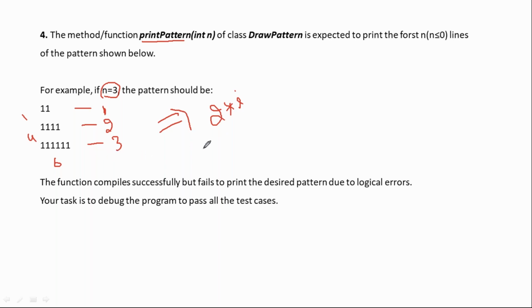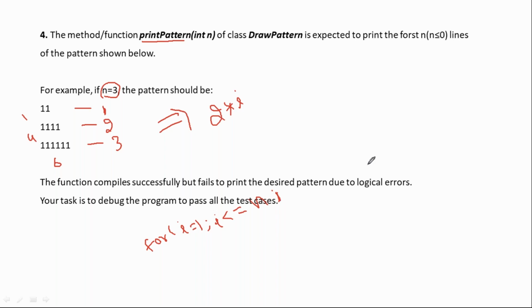So what is the code for this? You need to print how many rows? 1, 2, 3, 3 rows. Let's start with i value what? 1 onwards. Then i less than or equal to what? n. Because you need to print, i value starts with 1 onwards. So please be clear with that.